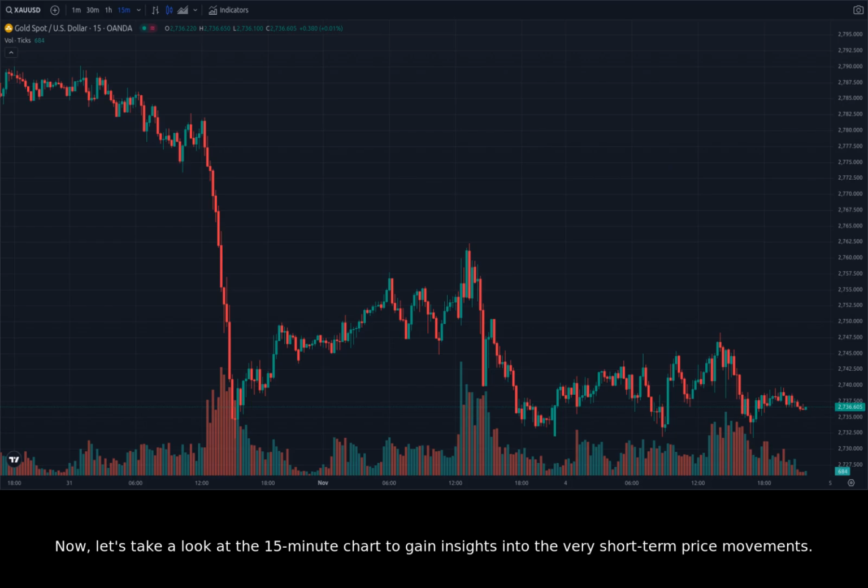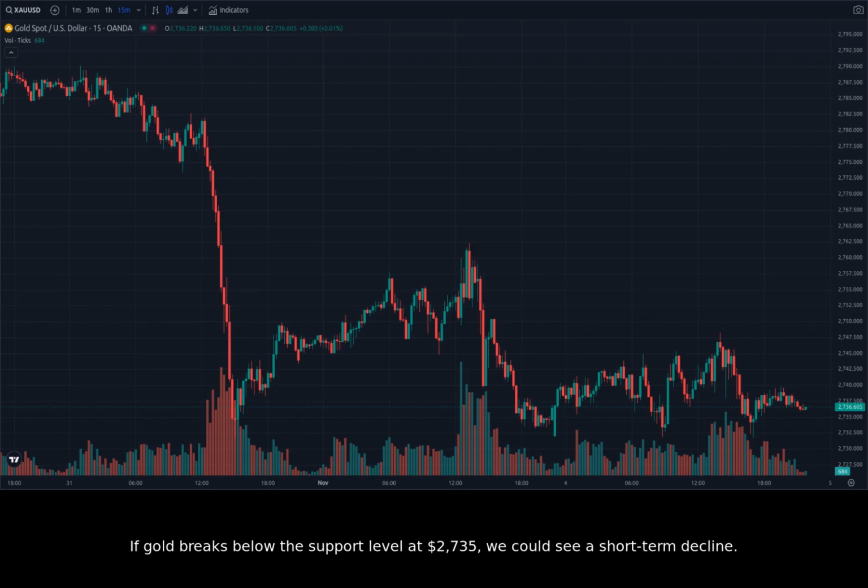Now, let's take a look at the 15-minute chart to gain insights into the very short-term price movements. The 15-minute chart provides a highly detailed view of gold's price fluctuations. Here, we can see that gold has been trading in a tight range, with a slight downward bias over the past hour. This range-bound trading suggests that traders are holding back, waiting for further clarity from the news and events.